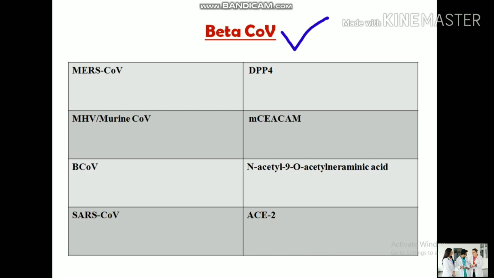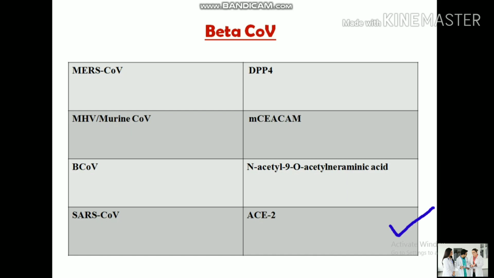Another class is the beta coronavirus. The beta coronaviruses are the second genus of the coronavirus. MERS, Middle East Respiratory Syndrome coronavirus, attaches to the DPP4, dipeptidyl peptidase 4 receptor. Another virus, MHV, or we can say mouse hepatitis virus or murine coronavirus, attaches with the CEACAM receptor. Bovine coronavirus attaches to N-acetyl-9-O-acetyl neuraminic acid.